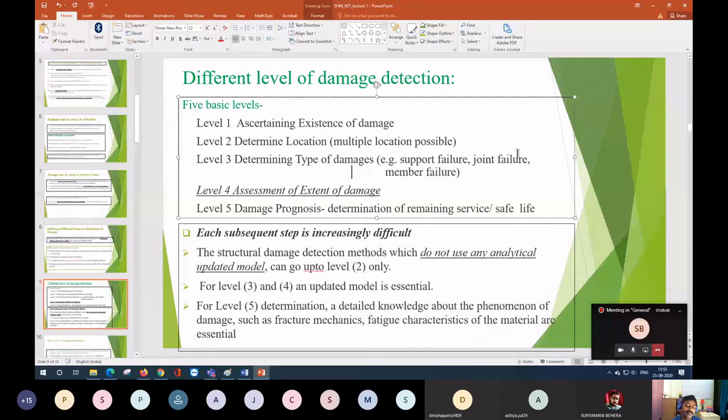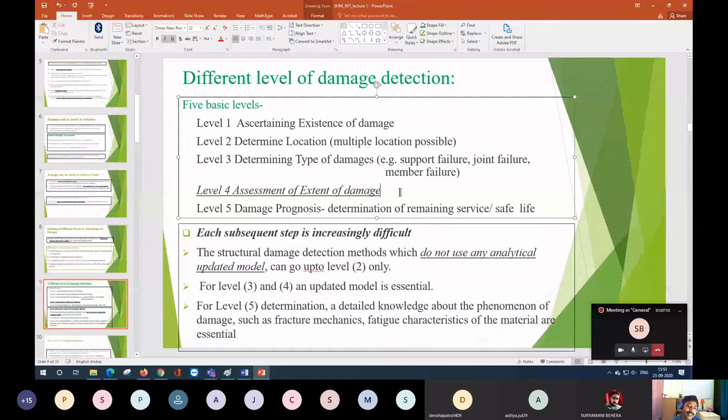If we look at the research carried out till now, in most cases it is limited to level 4. First they try to identify damage from the response reference, then they try to identify the probable location, whether that damage is in the support, the joint, or the member. From there they try to identify the extent of damage, that is, how much stiffness or rigidity is reduced.